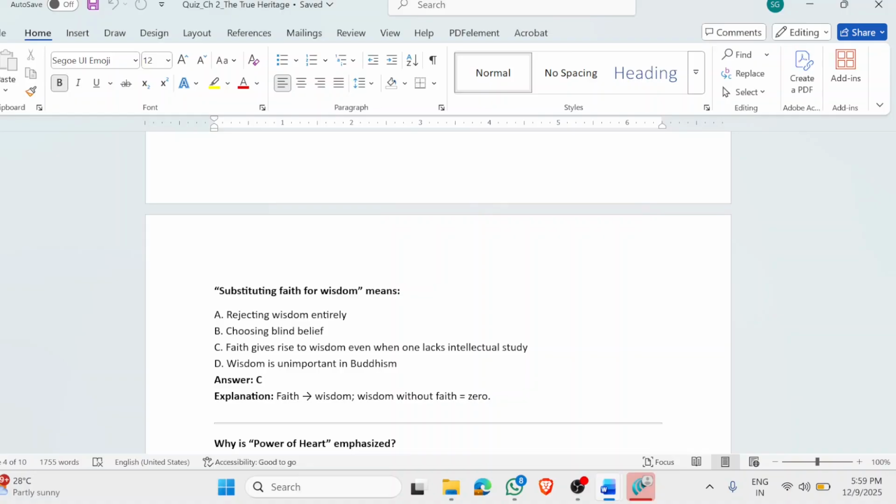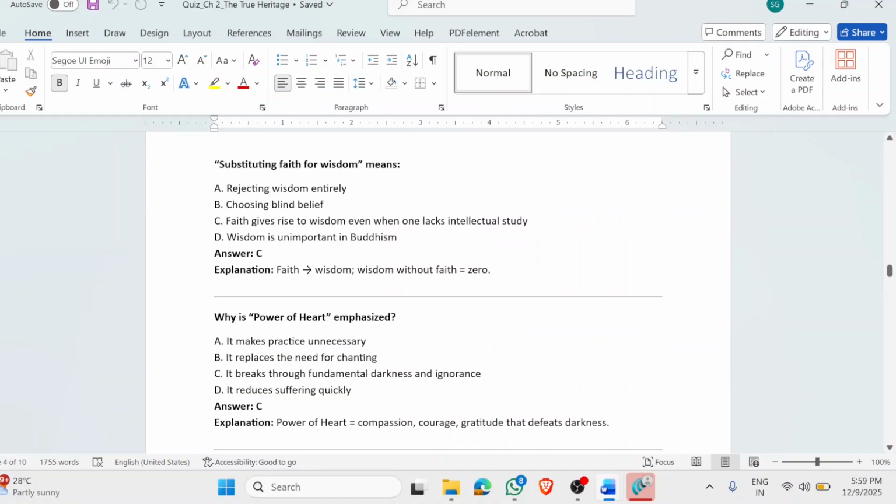However, it is not your intellectual capability that will make you do kosen-rufu, but your heart. Everyone will be impressed, not by your intellectual capability, but they will be awed by your heart, the power of heart. And when you have the power of heart, when you truly understand the other person, you will eventually get the wisdom to talk in the right manner, in the right condition, and you will be able to say the right things as well. So that is the meaning of substituting faith for wisdom.